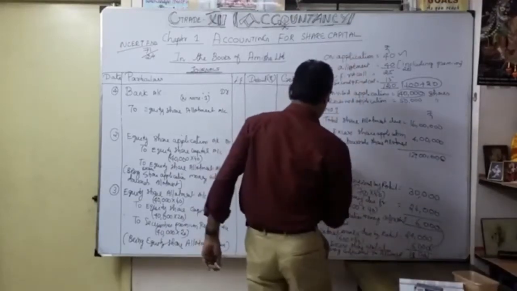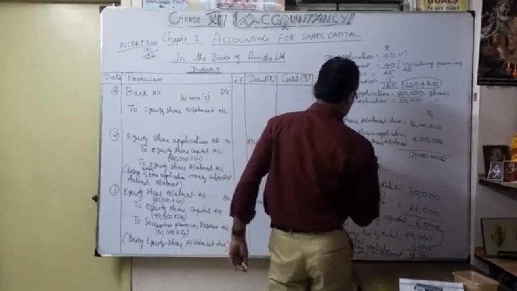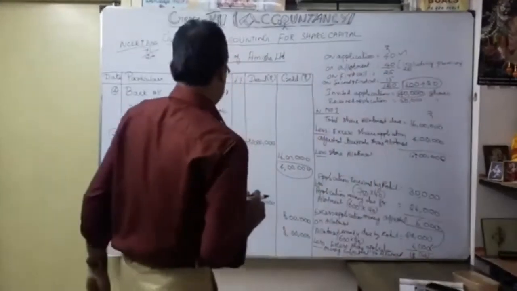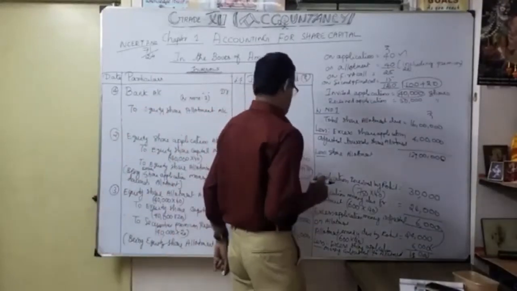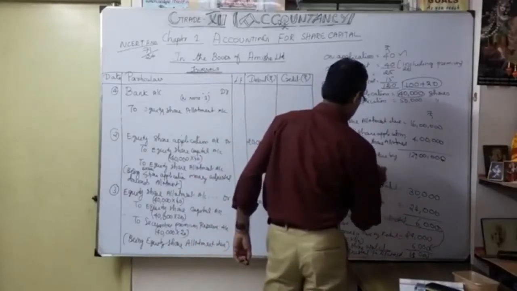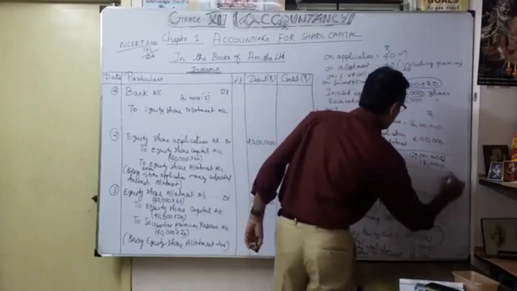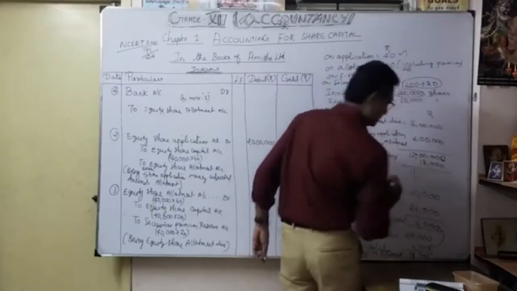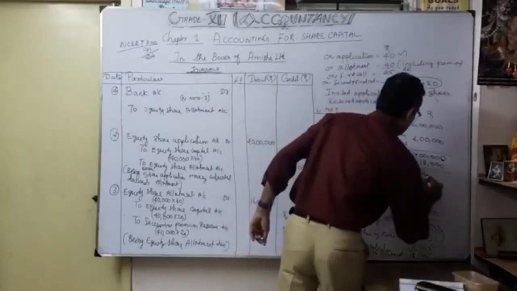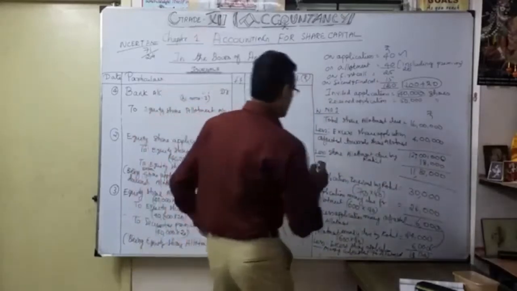So less: share allotment due by Rohit, how much? It is 18,000. How much am I supposed to receive? 11 lakhs 82,000. Understood?